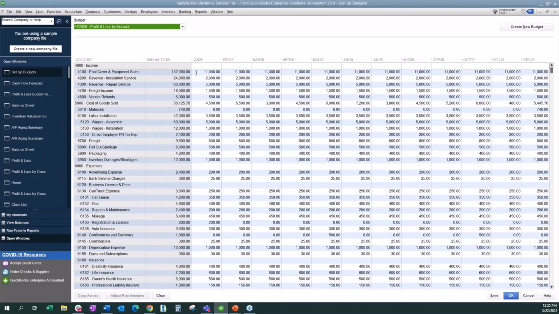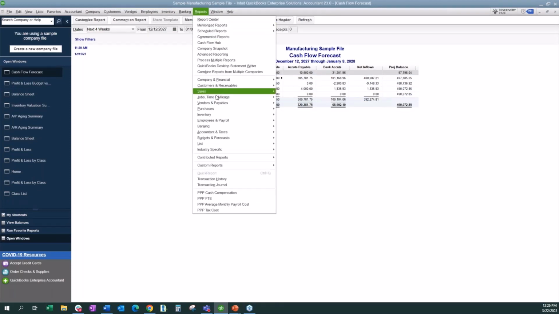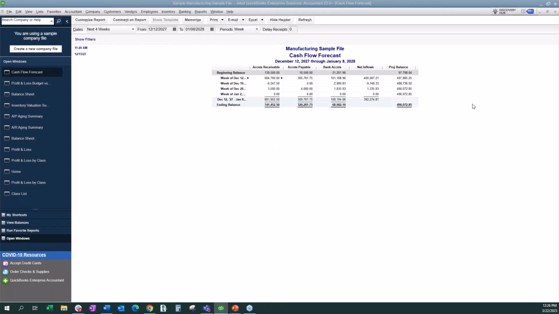It helps you out if you're expecting the same amount of revenue every month. You can use Copy Across, but this is our first step to get it in the system: per GL, what are we expecting? Once we have that, to actually run that report, it's listed under Reports, and it's under Budgeting and Forecasting. So you can look at your Budget Overview. I'll show you that one.